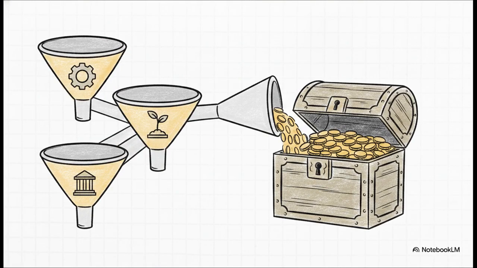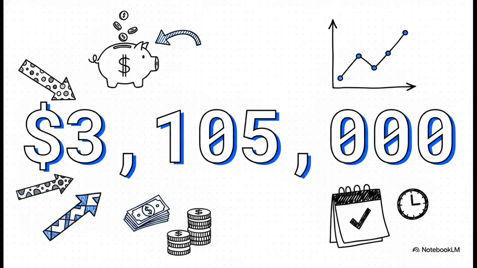And that brings us to the grand finale, the final formula. We take that operating cash flow we just calculated, we add the cash from investing activities, and we add the cash from financing activities. When we sum the cash flows from these 3 OIF categories, we finally arrive at our ultimate destination, the net change in cash. Returning to our Tumble example, after adding their operating, investing, and financing flows, we get an exact figure, $3,105,000.